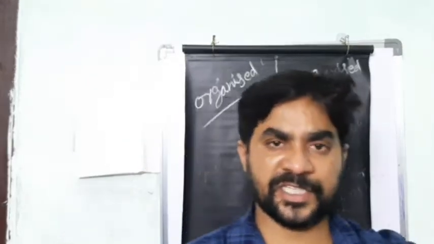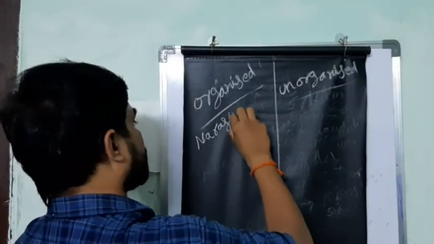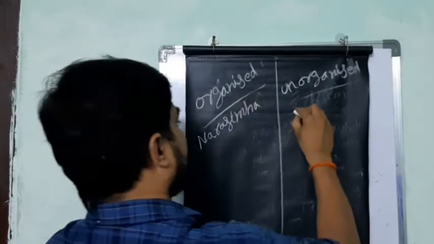Look in your textbook, we have 2 persons. One is called Narasimha, one is called Rajeshwari.